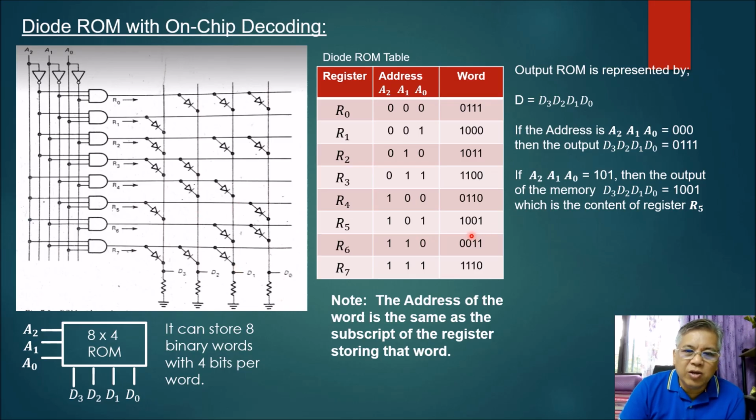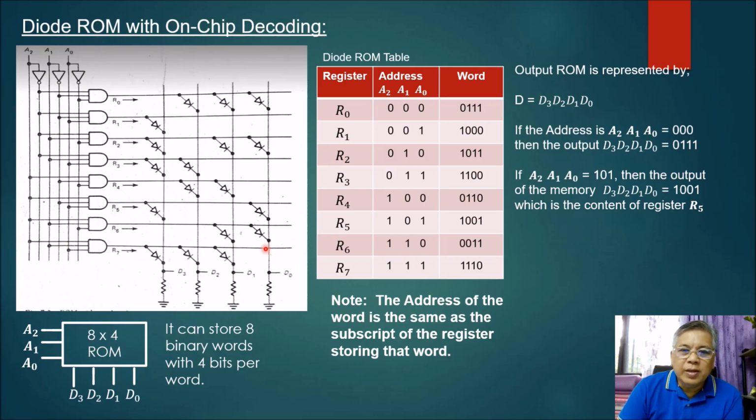Okay, so that is the output of your read-only memories. The content or the address of the word is the same as the subscript of the register storing that particular word. So if you want to store a particular binary word inside your read-only memories using a particular machine,